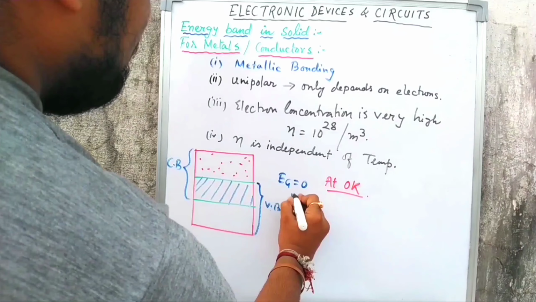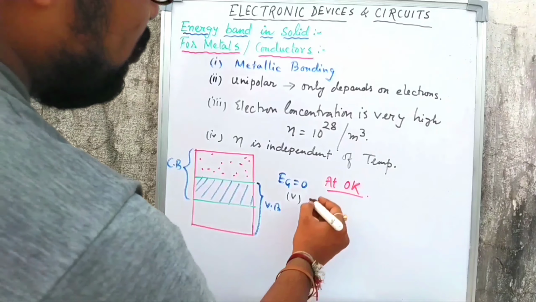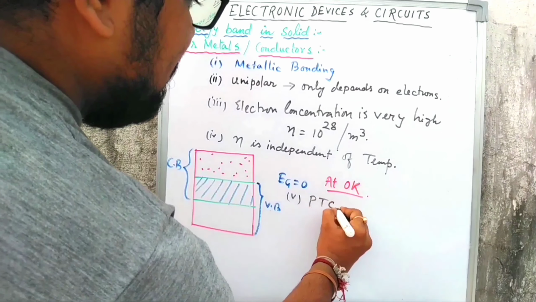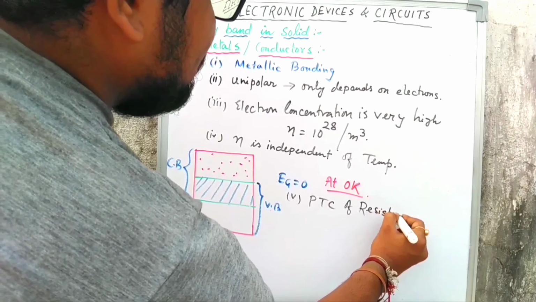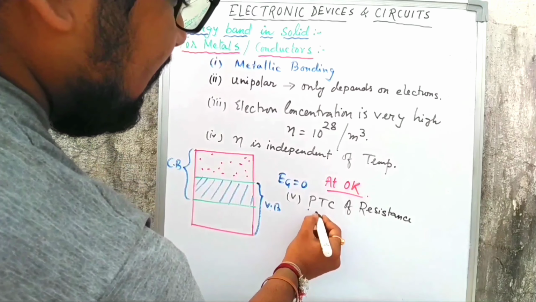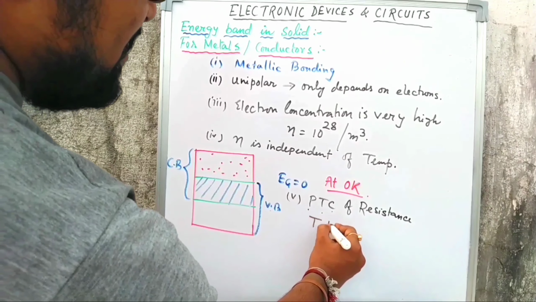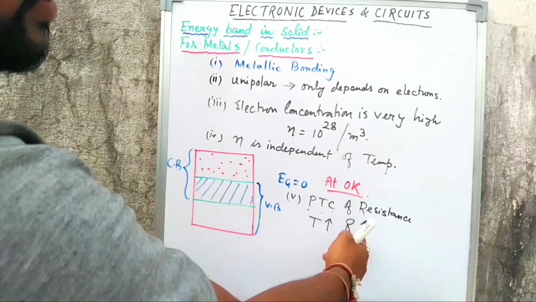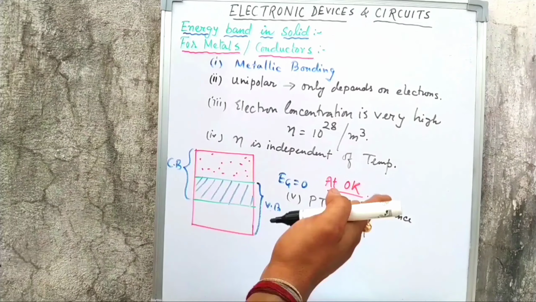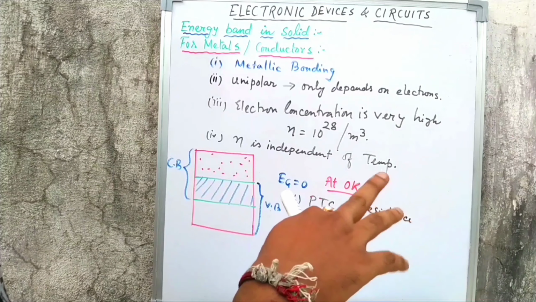The next point is that it will show a positive temperature coefficient of resistance. Because of this overlapping, it will show PTC of resistance. PTC means positive temperature coefficient of resistance. What does it mean? When temperature increases, resistance also increases. Both increase, that's why it is called positive. That means conductivity decreases, because resistance and conductance are opposite to each other.